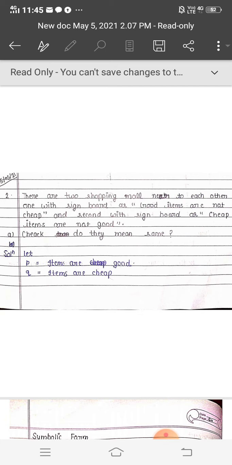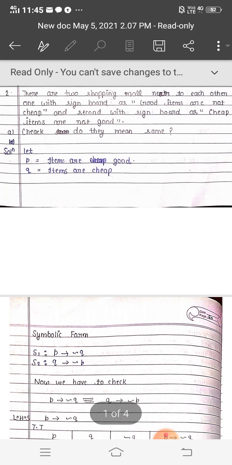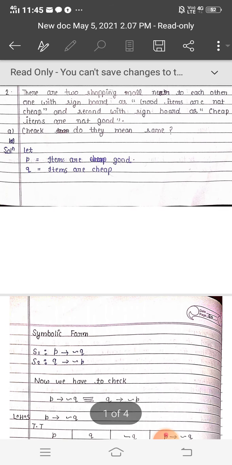So let P is equal to items are good, Q is equal to items are cheap. There are two statements only, good items and cheap items. The symbolic form of the shopping mall with signboard 1 will be good items are not cheap. It means S1 is equal to P implies not Q. Similarly, the symbolic form of the second signboard will be S2 is equal to Q implies not P, as it is cheap items are not good.